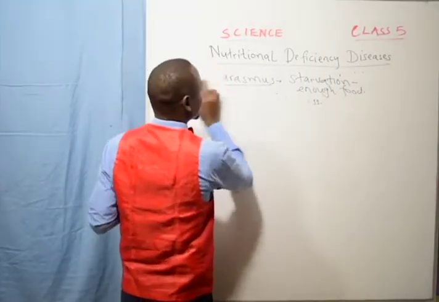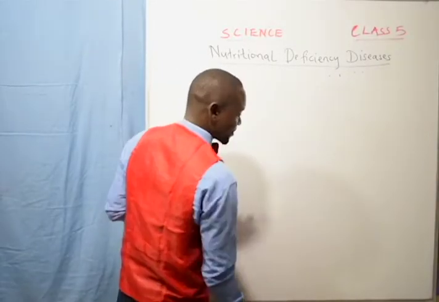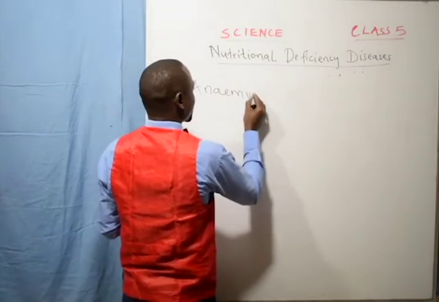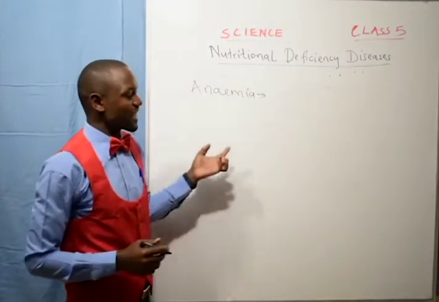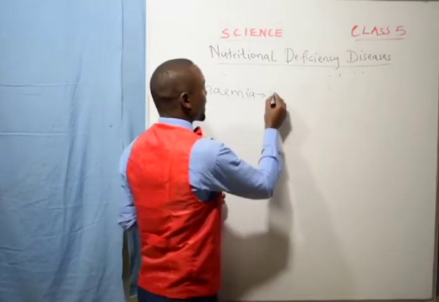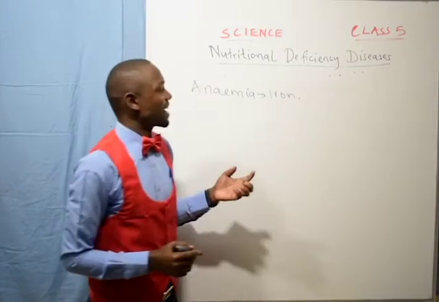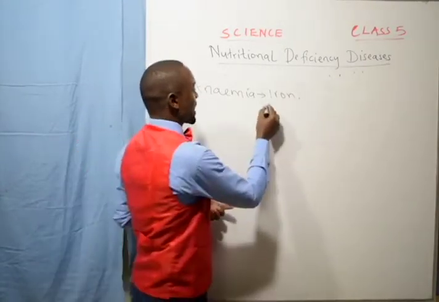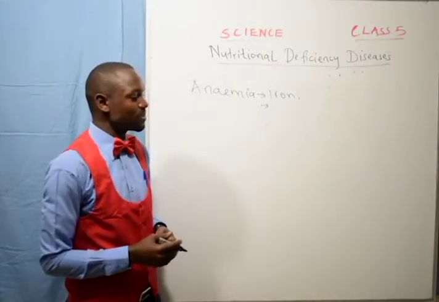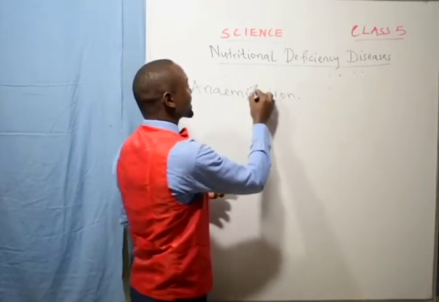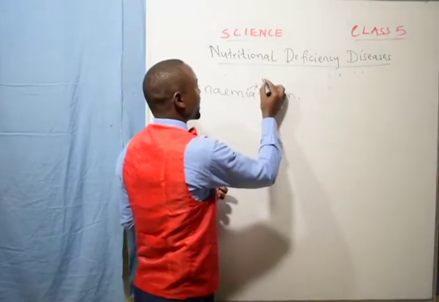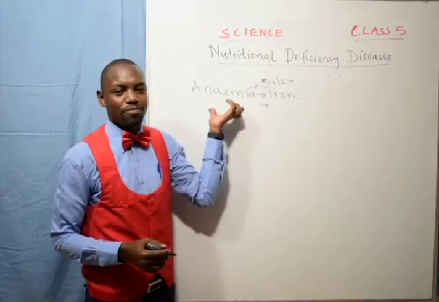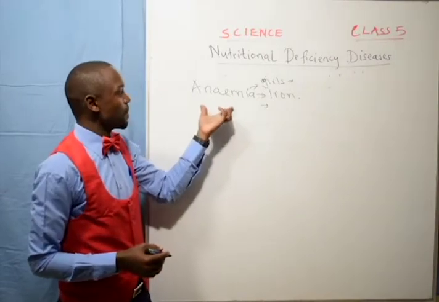And now the last, let us very fast look at anemia. We are just going to look at this very briefly. It doesn't have many stories like the others. Anemia is caused by lack of iron. Iron is a mineral. Anemia attacks mainly women or girls who are in adolescent stage because they lose a lot of blood during the monthly period.